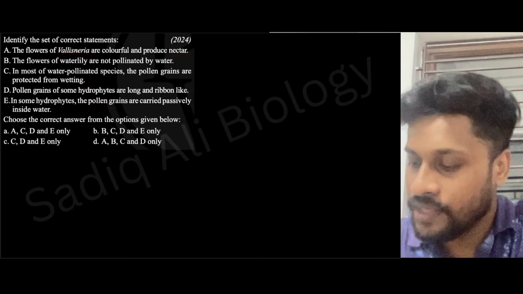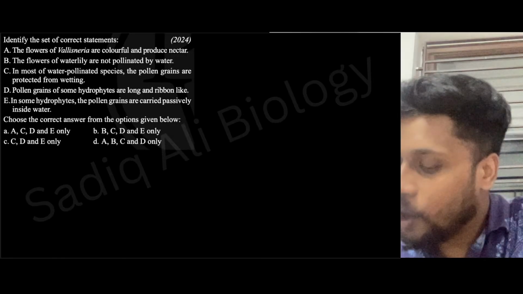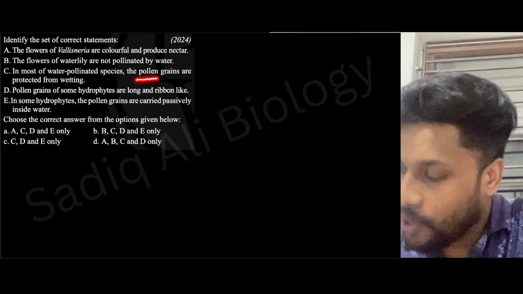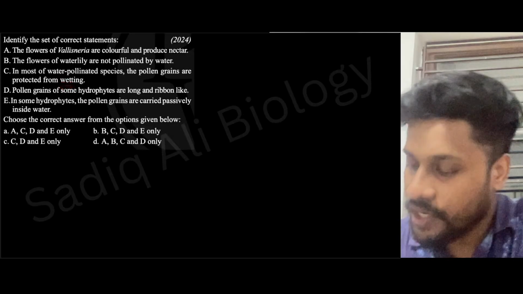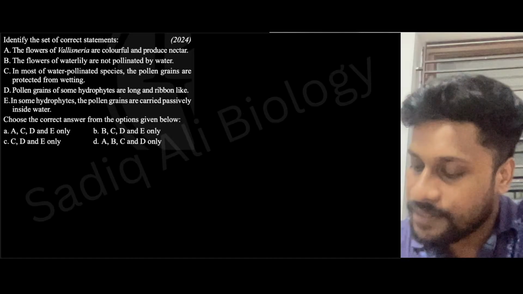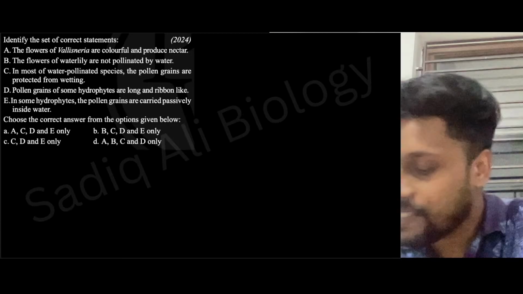Question from NEET 2024. Identify the correct set of statements. Statement A: the flowers of Vallisneria are colorful and produce nectar. Statement B: flowers of water lily are not pollinated by water. Then, in most water pollinated species, pollen grains are protected from wetting. Pollen grains of some hydrophytes are long and ribbon-like. In some hydrophytes, pollen grains are carried passively inside water. So what will be the answer?